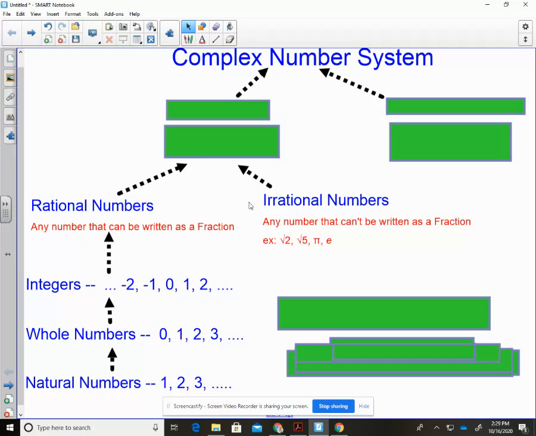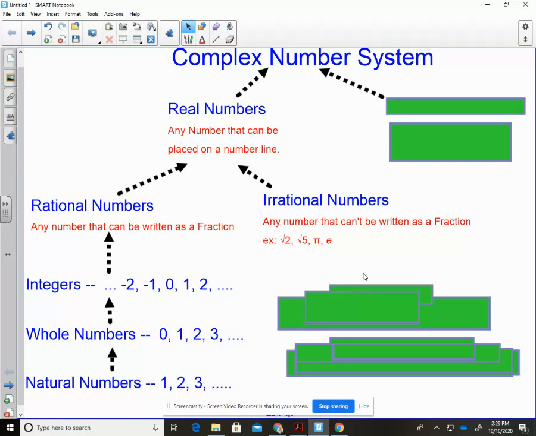And so then the rational numbers and the irrational numbers make up the real numbers. All right. And a definition for real numbers is any number that can be placed on the number line. See, we can put pi, square root of 5, we can graph that and put it down there somewhere. And so we can actually see those numbers.